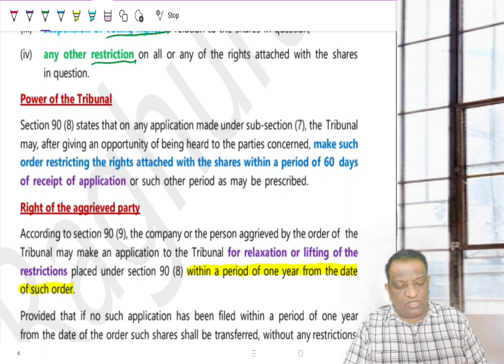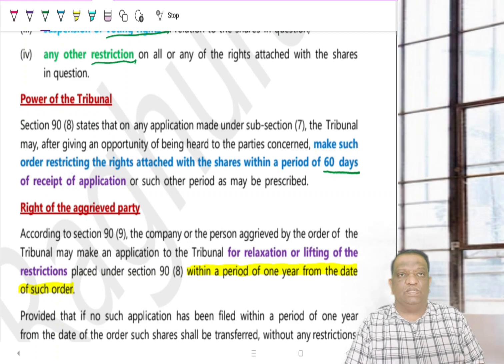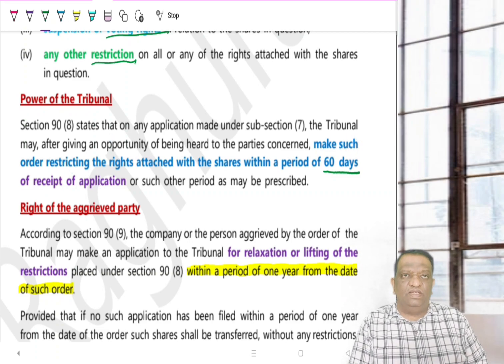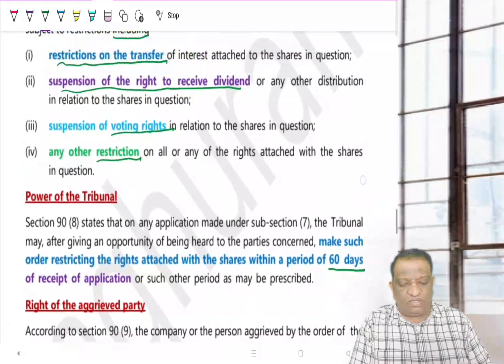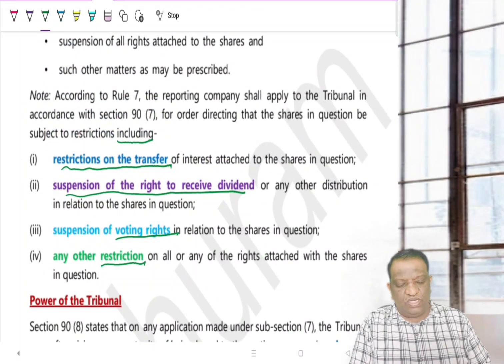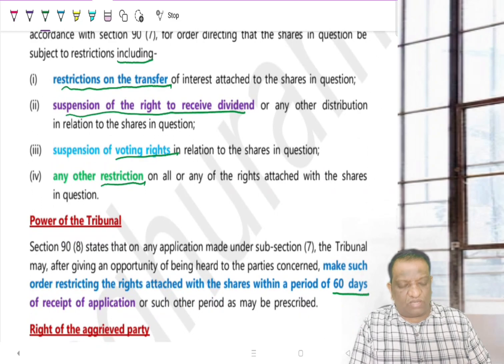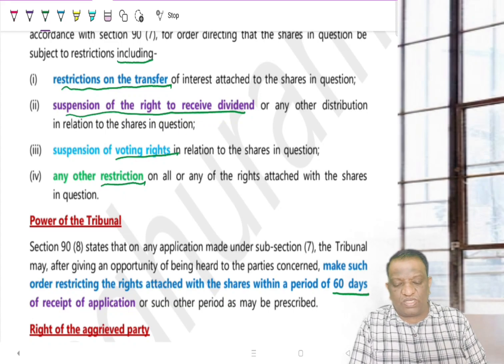On receiving this application, within 60 days of receipt of the application, the company is going to impose such restrictions. If the tribunal is satisfied that the company is correct and this person is not responding to the notice, then the tribunal may pass an order restricting the transfer, receipt of dividend, and voting rights.